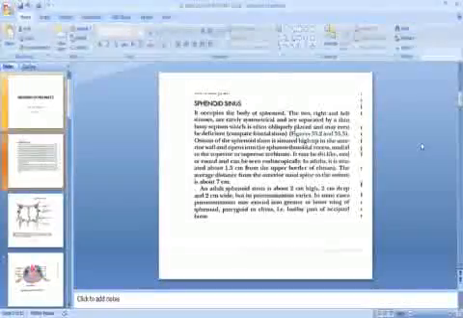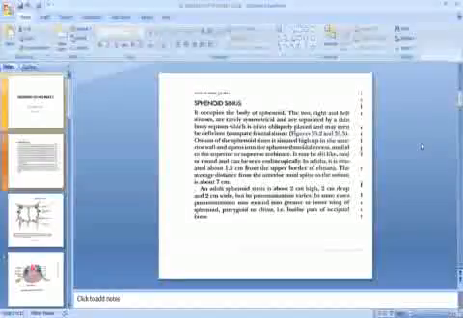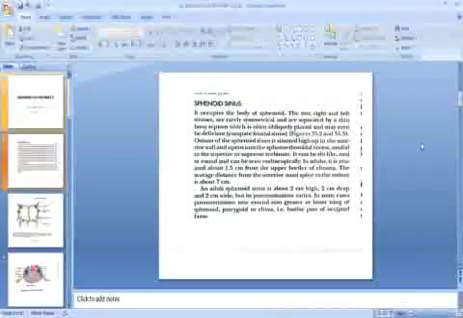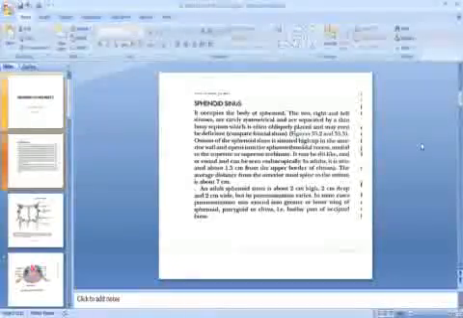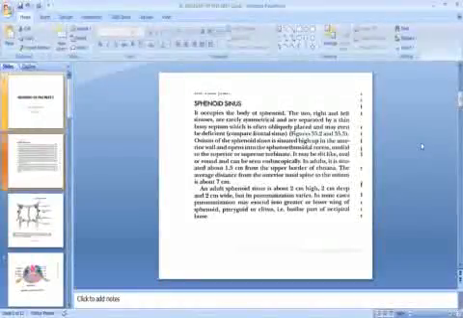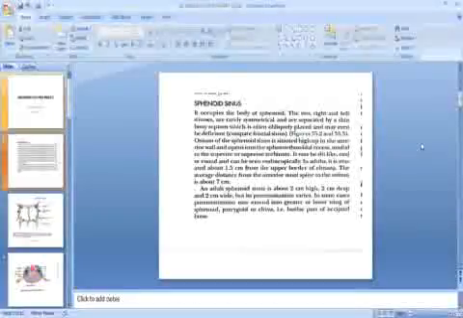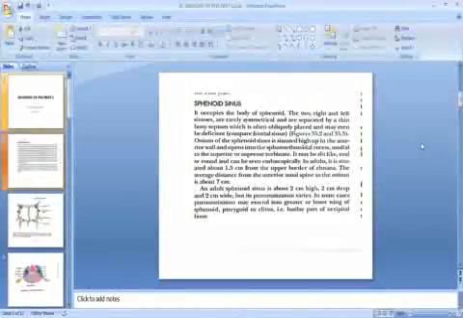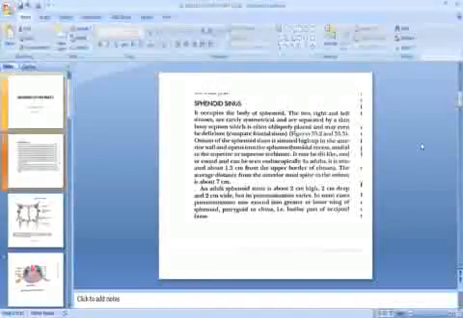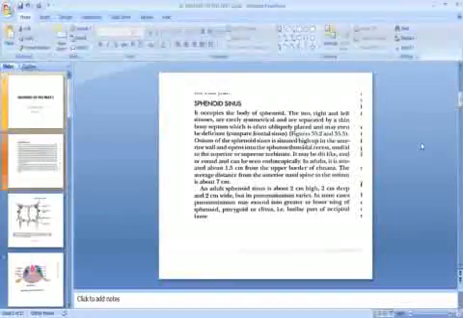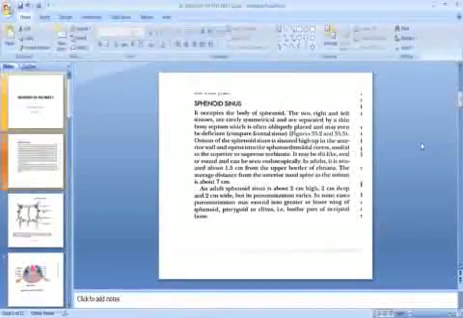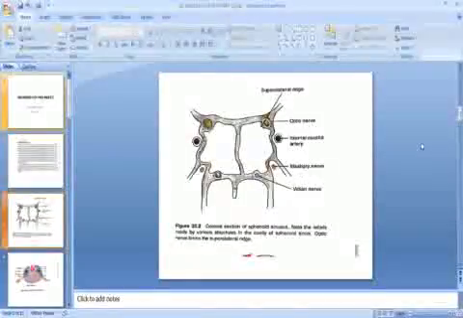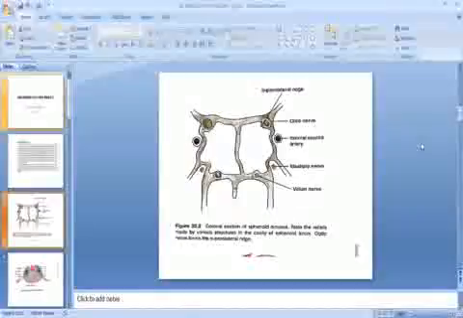It may be slit-like, oval, or round, and can be seen endoscopically. In adults, it is situated about 1.5 cm from the upper border of the choana. The average distance from the anterior nasal spine to the ostium is about 7 cm. An adult sphenoid sinus is about 2 cm high, 2 cm deep, and 2 cm wide, but its pneumatization varies. In some cases, pneumatization may extend into the greater or lesser wing of the sphenoid, pterygoid, or clivus, that is the basilar part of the occipital bone.